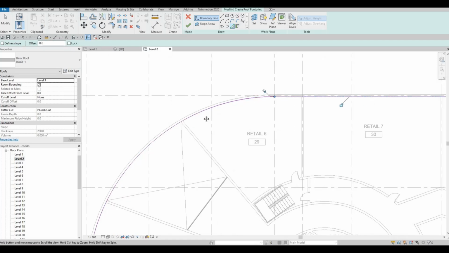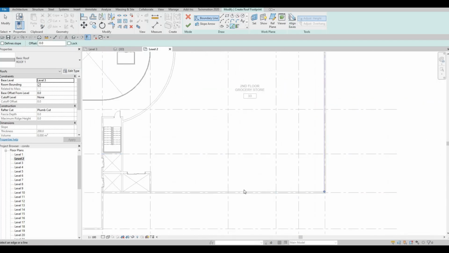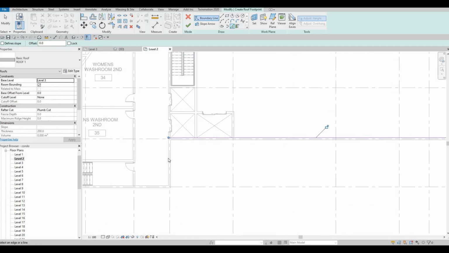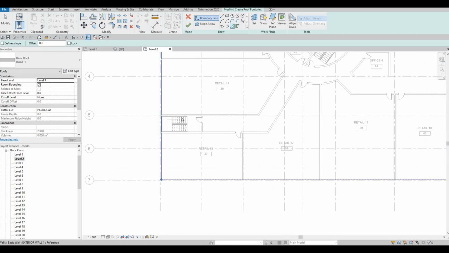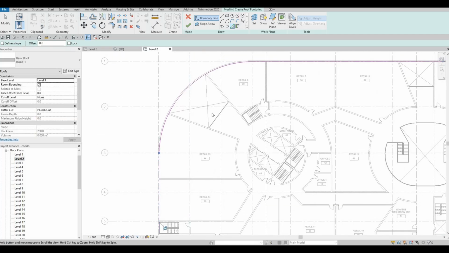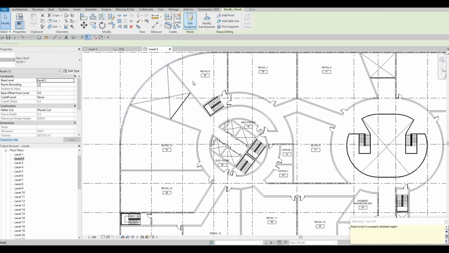Click it from the inside of the wall and then just go around the perimeter. And obviously there will be an error because we already have some floors right here. So click finish.